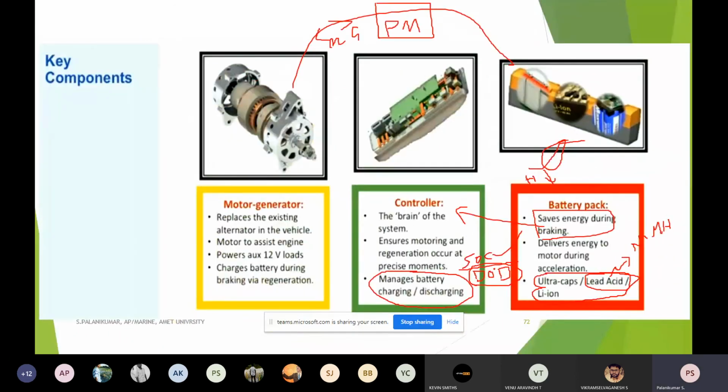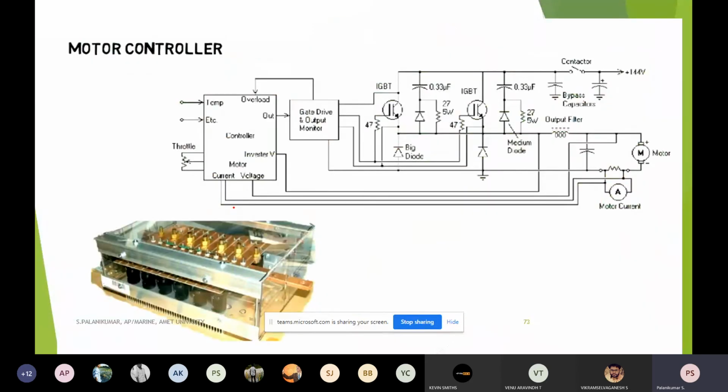First we'll see the motor controller, then we'll go to the different motors. In any motor system, there is a control and monitor unit. This will monitor the current going to the motor.